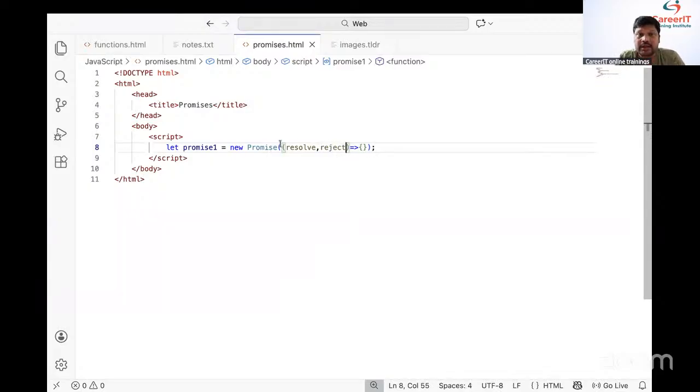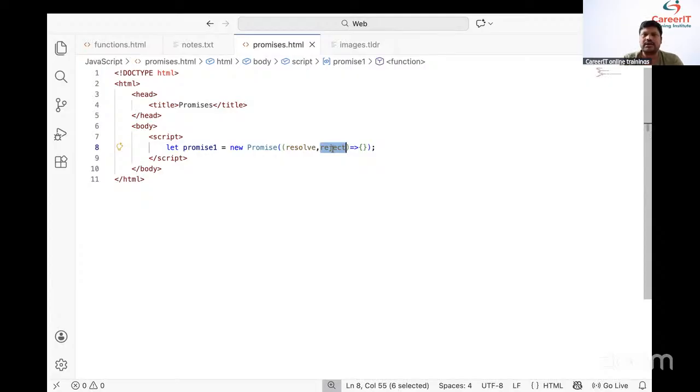See this one. Resolve is used to handle success. Fine. Reject is used to handle failure. Got it or not? Fine. Team, how many predefined functions we need to pass? We need to pass two predefined functions. What is the first function? Resolve function. Resolve function is used to handle success. And reject function is used to handle failure.